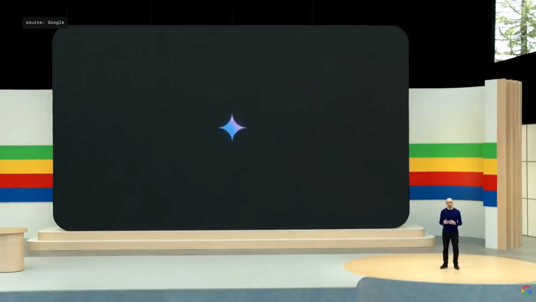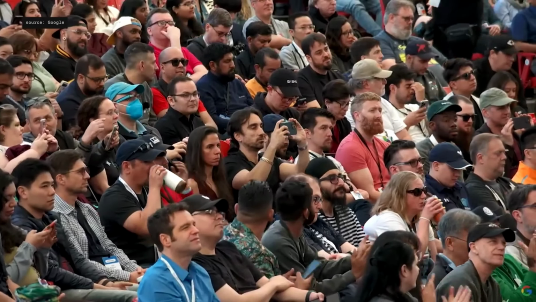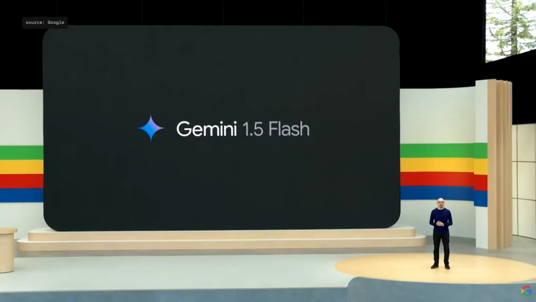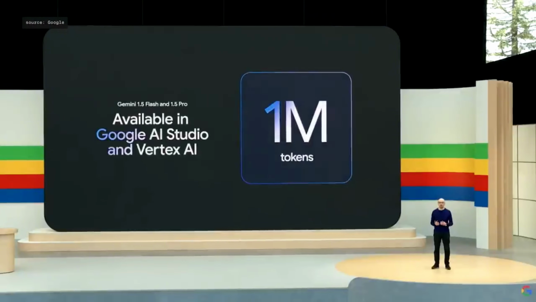So today, we're introducing Gemini 1.5 Flash. Flash is a lighter weight model compared to Pro. Starting today, you can use 1.5 Flash and 1.5 Pro with up to 1 million tokens in Google AI Studio and Vertex AI.